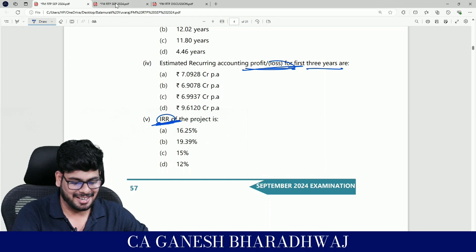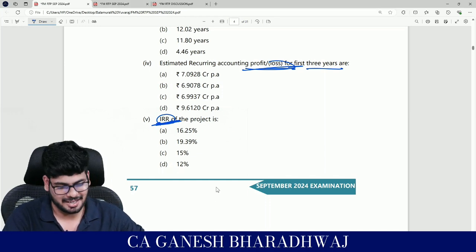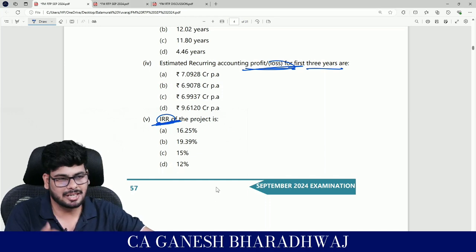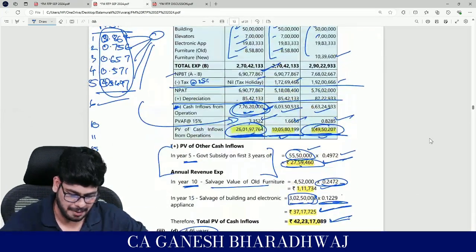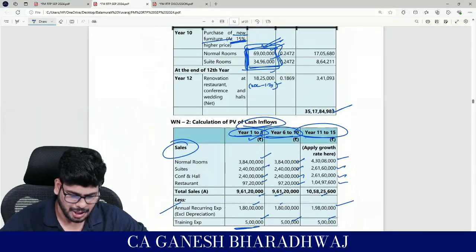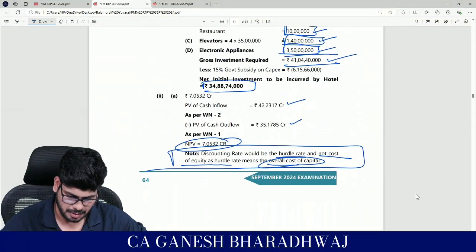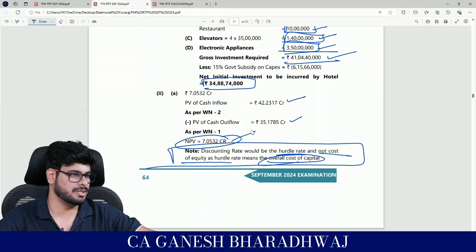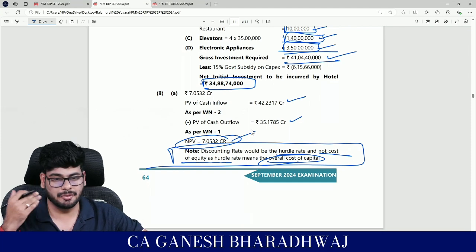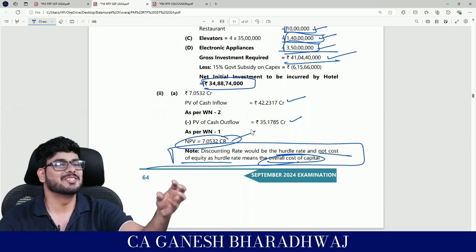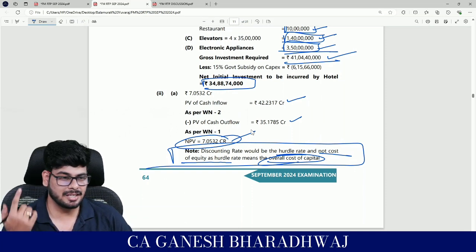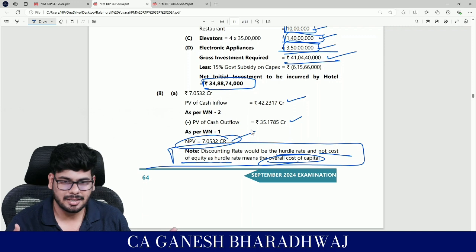Okay, so IRR, basically guys, I'm telling you this, they should have at least given you, because when you are taking 15%, you're getting a positive NPV, no? Guys, 7.05 crores, correct? So let's assume that you have to calculate the IRR right now. It's not assumption, it needs to be done. So now what you will do is take another trial. IRR is basically done by trial.